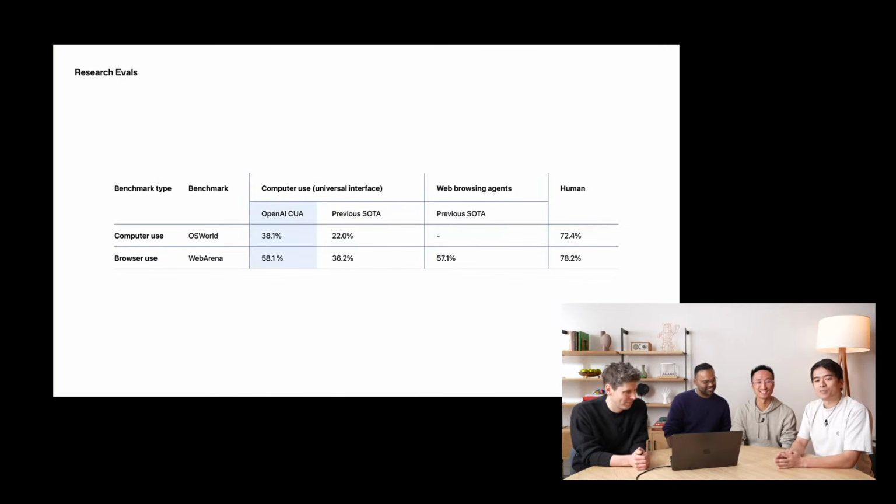One thing that's important to remember about WebArena is that even though it's the web, we're still just giving it the same universal interface of screen, mouse, and keyboard. We're not giving it any extra information that might help it do the task, like the raw text of the web page or information about which buttons are clickable. All the information it needs, just like humans, is in the screenshot. And right now, in Operator, we're using the browser, but I could use the model with the computer as well, with just Ubuntu or Mac or whatever else.